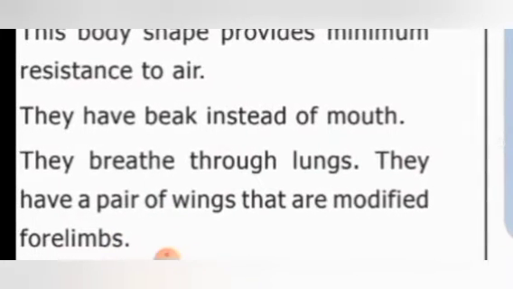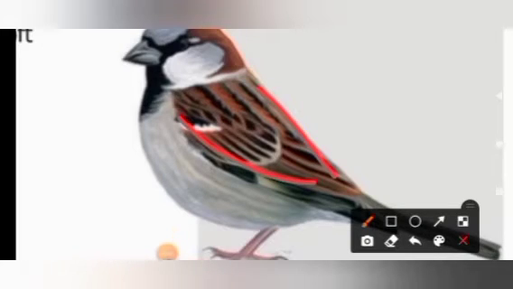They breathe through lungs, like us. They have a pair of wings that are modified forelimbs. So these wings are actually forelimbs. We too have forelimbs. All the animals have forelimbs and hind limbs, isn't it? The front two legs are called forelimbs and the back two legs are called hind limbs. So these forelimbs are modified into wings in the case of birds.